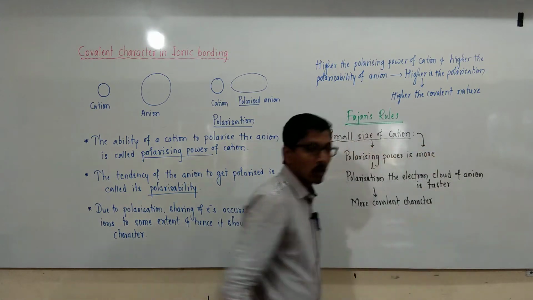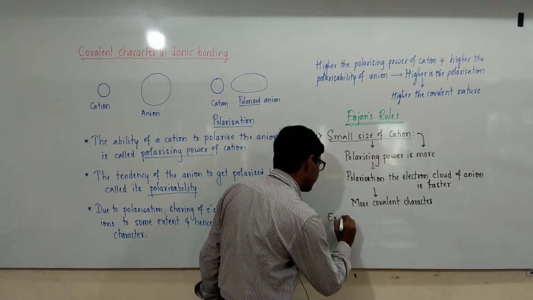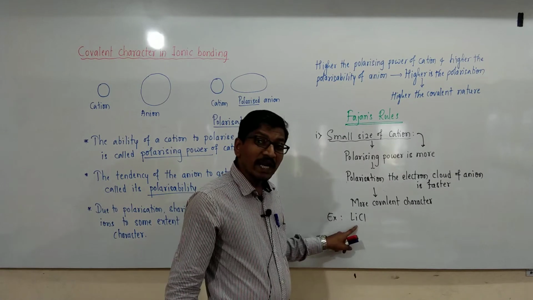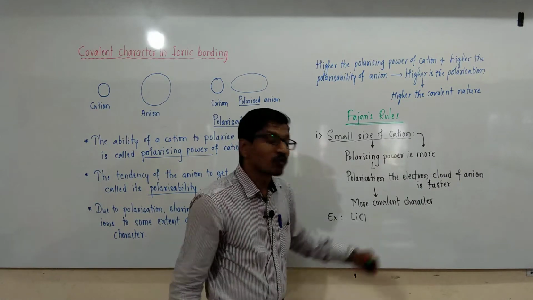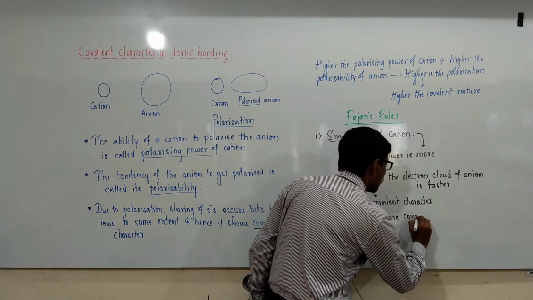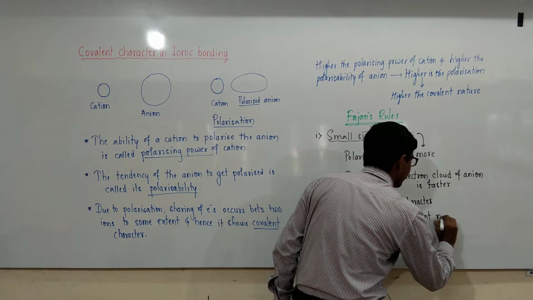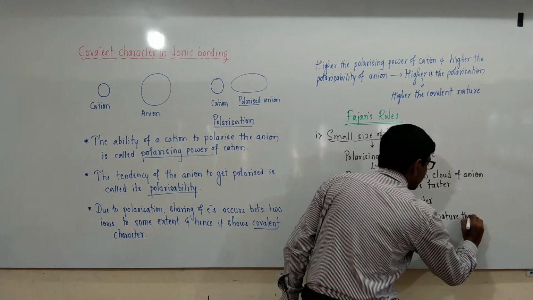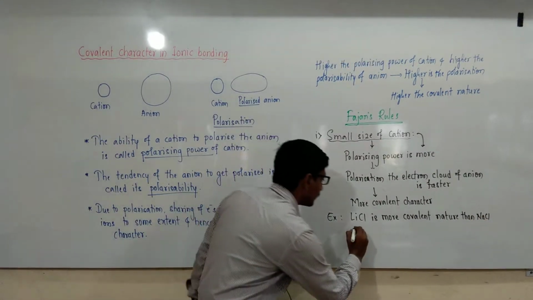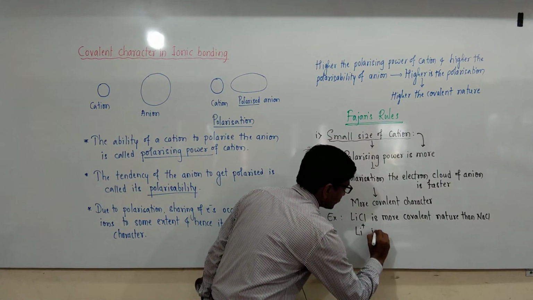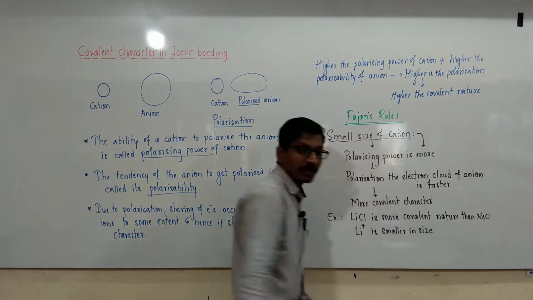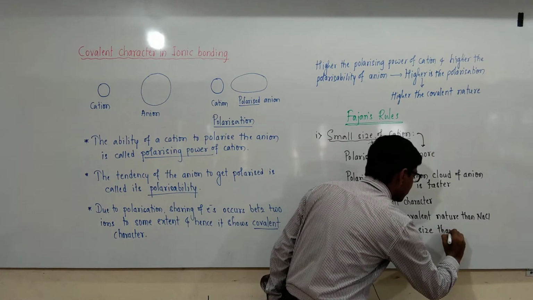Polarizing power is more. For example, let us consider lithium chloride. It is more covalent in nature than NaCl as well as KCl, because the lithium ion is smaller in size than Na plus.